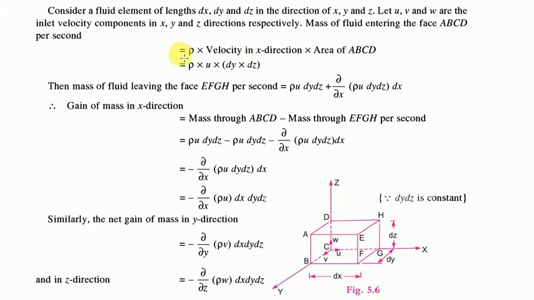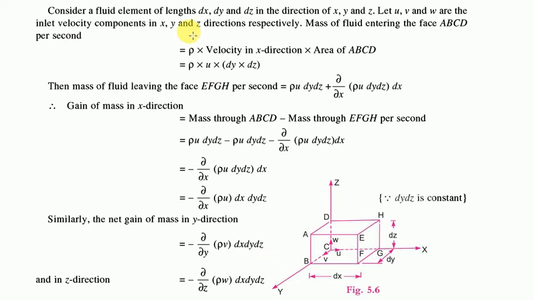For a normal fluid, we will have some density also, right? If it's an incompressible fluid, we need not consider the density. If it's a compressible fluid, we have to consider the density. We are deriving it for a general fluid, so we need to consider the density of the fluid also. The mass of fluid entering ABCD per second.